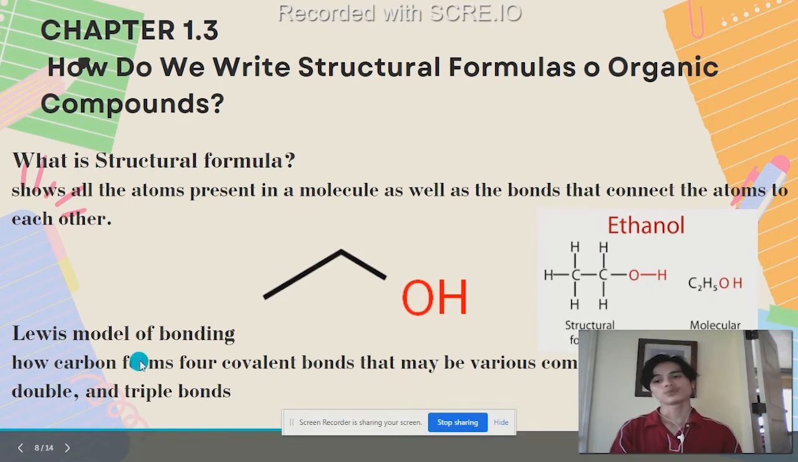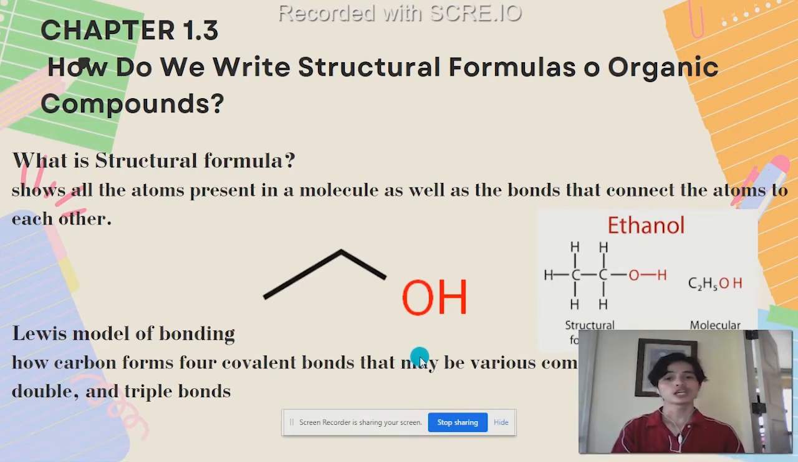Next is the Lewis model of bonding. It shows how carbon forms four covalent bonds that may be various combinations of single, double, and triple bonds. Moreover, the Lewis dot structure also represents the valence electrons as dots. Say, for example, in carbon dioxide, the four valence electrons will surround the carbon itself as dots.